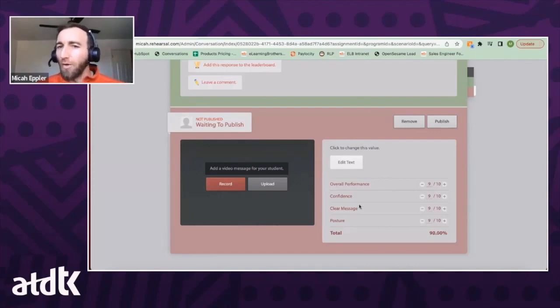You have full control over how little or how many grading criteria are here. You can change what they're called and what they're labeled, and you can change this scoring scale to be anything out of up to 100.